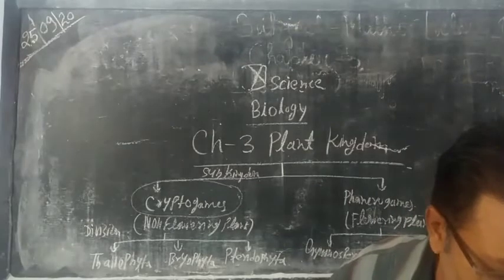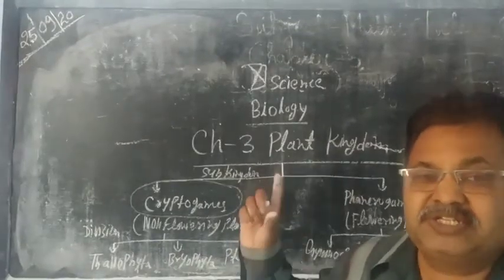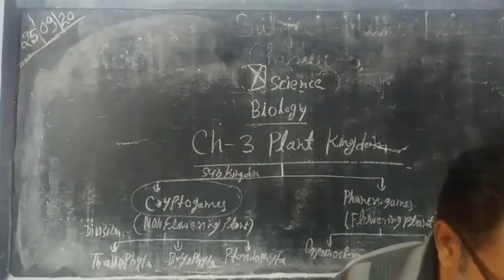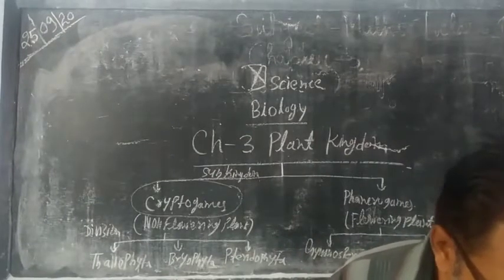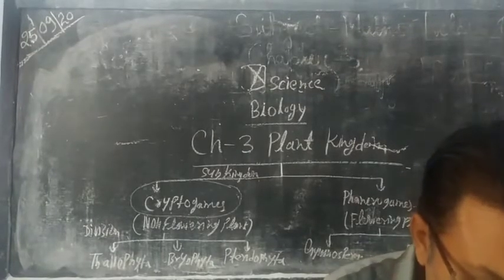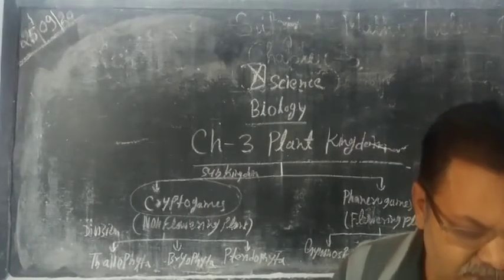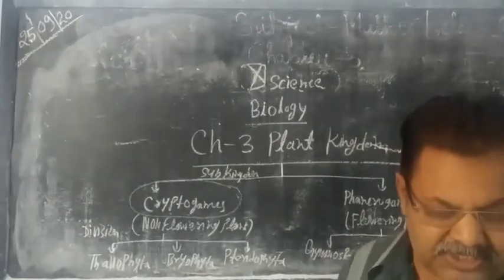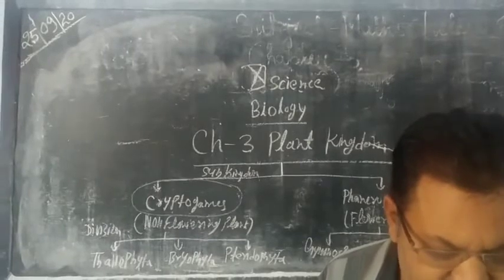First one is Thallophyta. It means its body is just like a thallus. Next one is Bryophyta. In this group, some liverworts and mosses are there. So in Bryophyta, mosses and liverworts.